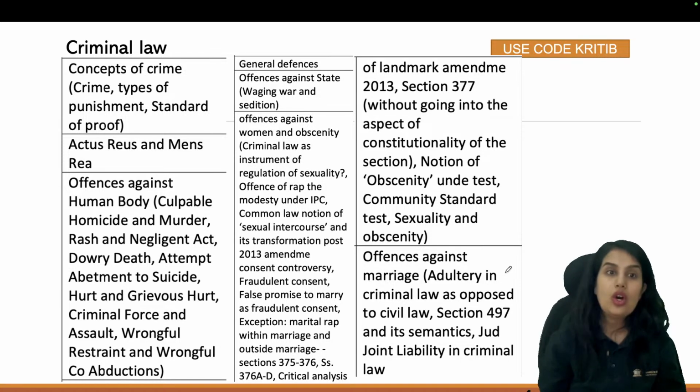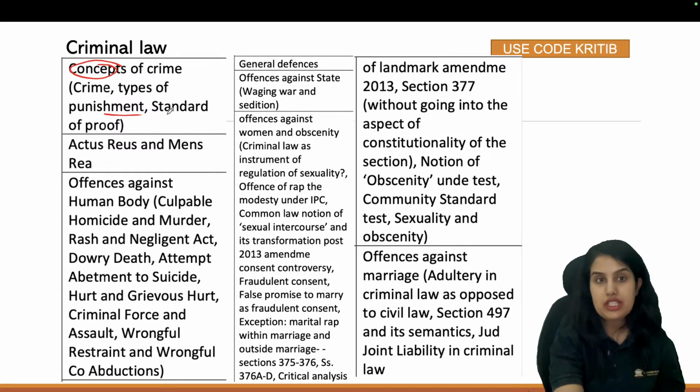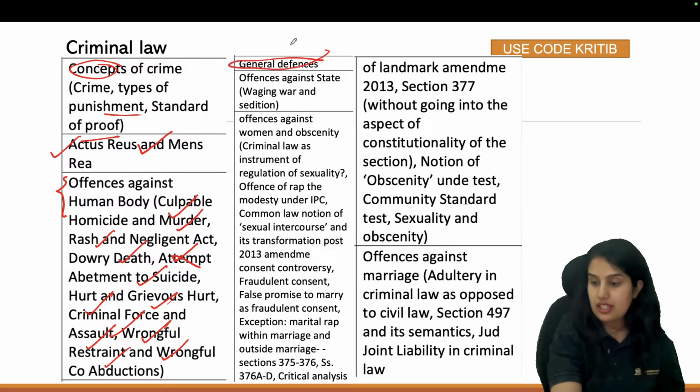Next, coming to criminal law, the detailed topics of criminal law. What is a crime, types of punishment, how much burden of proof is required, actus reus and mens rea. Then different offences. Offences against the human body: culpable homicide, murder, rash and negligent act, dowry death, abetment to suicide; attempt to suicide is no more a crime. Hurt and grievous hurt, criminal force, assault, wrongful restraint, wrongful confinement, abduction, kidnapping. Then general defences under criminal law we will have to cover. Offences against the state, offences against women and obscenity, for example rape, sexual harassment.